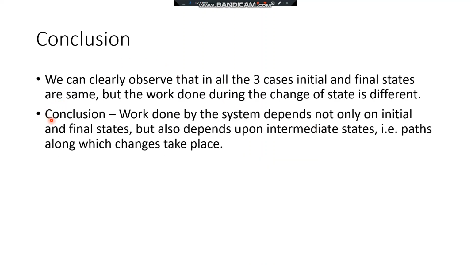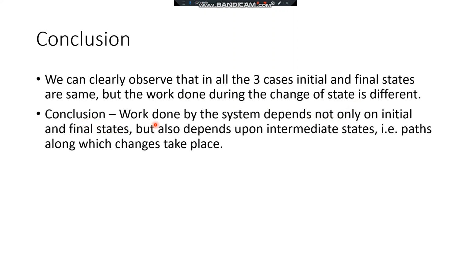So we can clearly observe that in all the three cases, the initial state and the final states are same, but the area under the curve in each case is different. That is, the work done during the change in the state of a system is different.